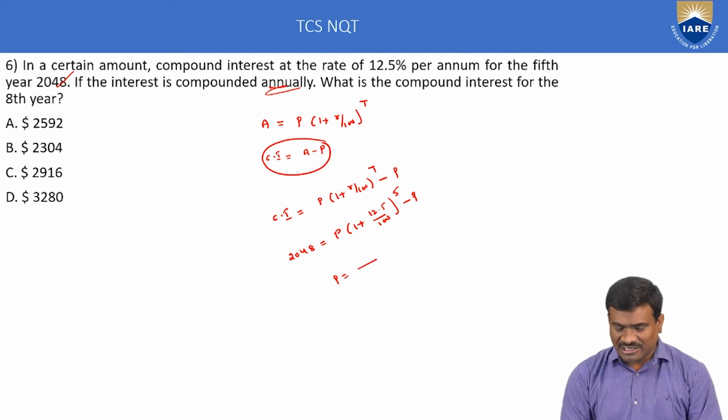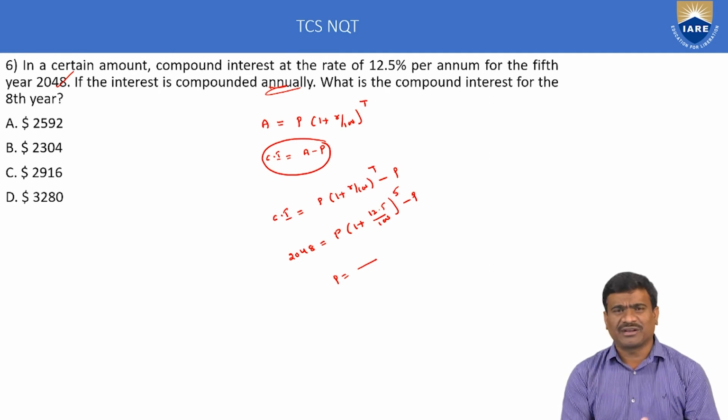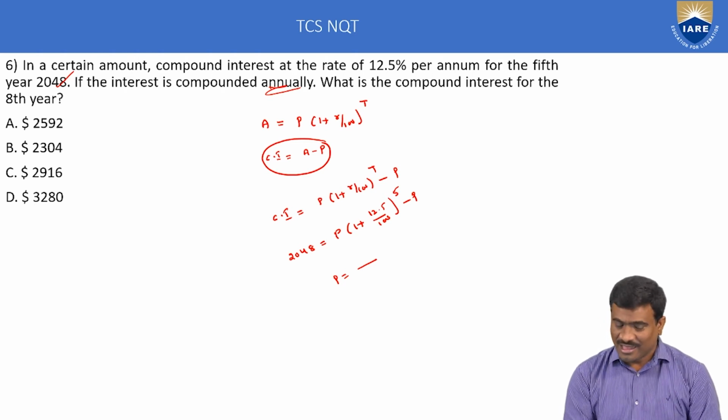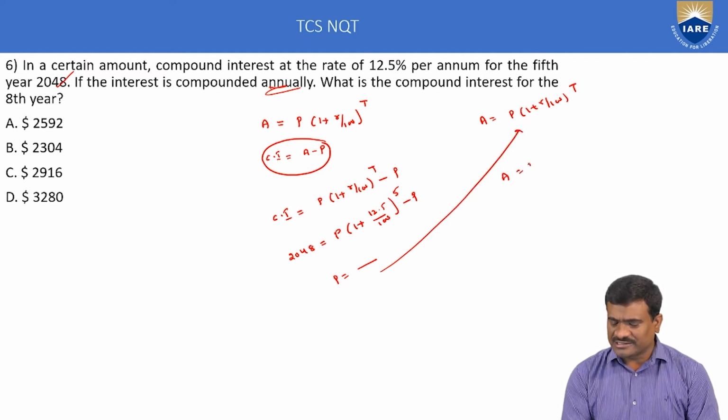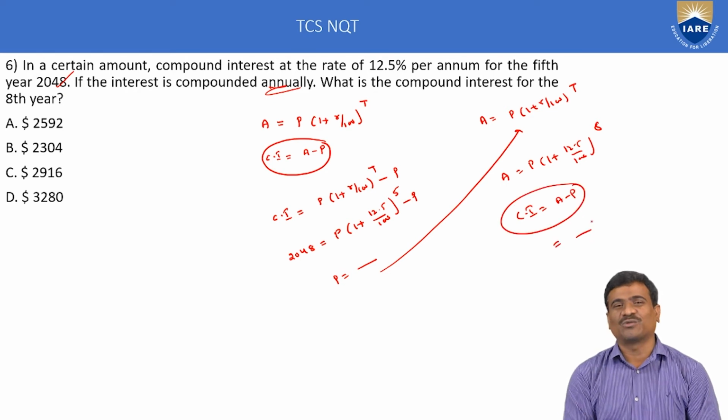Next, second equation. What is the compound interest for the 8th year? I think same rate of interest. Calculate compound interest when time period is 8 years. Again the same: amount is equal to P into 1 plus R by 100 whole to the power of T. Here substitute P, then A is equal to P into (1 plus 12.5 by 100) whole to the power of 8. Next, compound interest is equal to amount minus P is equal to the answer.